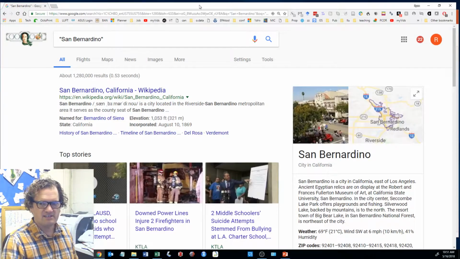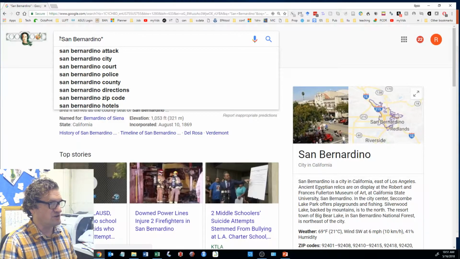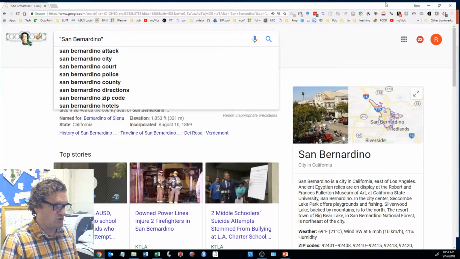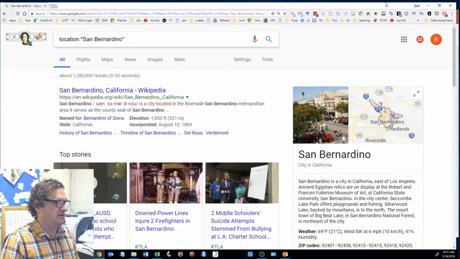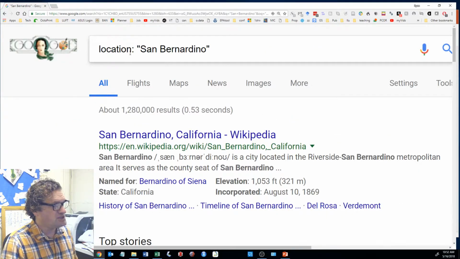Okay, next is to use a string to define a location. All that means is string, it just means a string of words. So you just say the words you want to put in here to tell Google what you want is location, colon. You write that, simply location, colon. So just so you can see that, that's just the word location, colon, space, and then where you're searching. And that brings you up results only for that location.